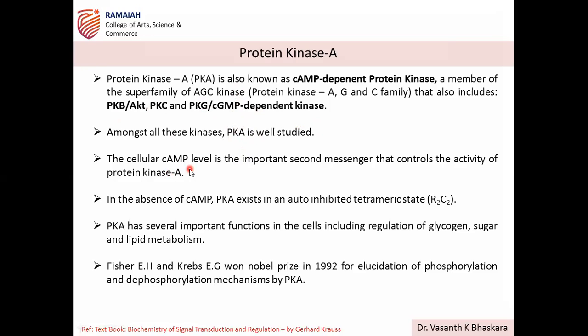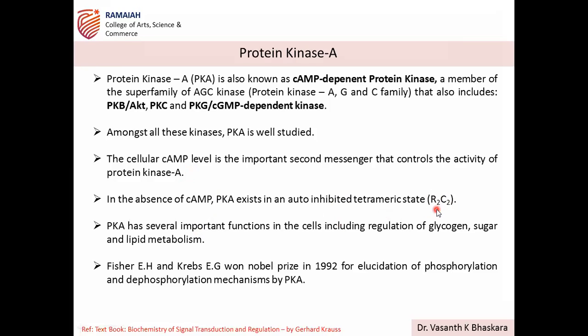So cellular cAMP, as we discussed, is the important one responsible for the regulation of the activity of protein kinase A. cAMP is the second messenger that influences protein kinase A. That's why it is called cAMP dependent protein kinase, nothing but protein kinase A. So in the absence of cAMP, what happens? Protein kinase A will be in an inactive state. When it is inactive or inhibited, it exists in a tetrameric state. See here, the R2C2 bound state.